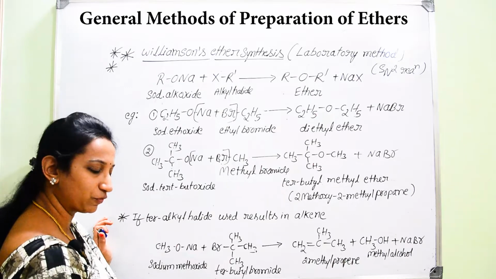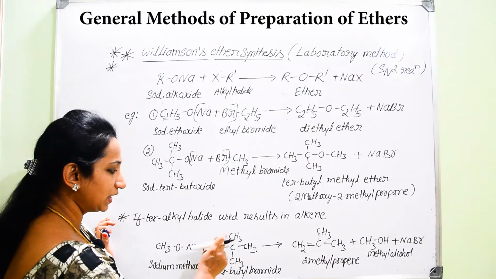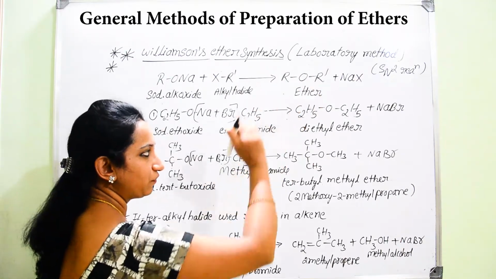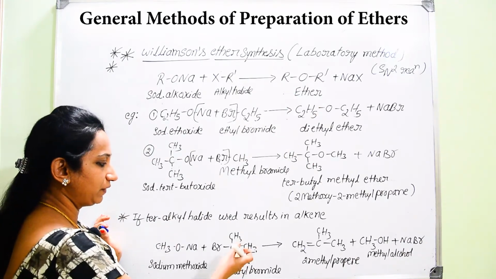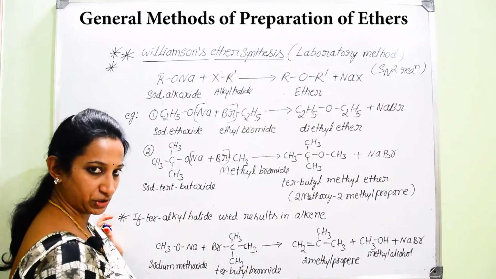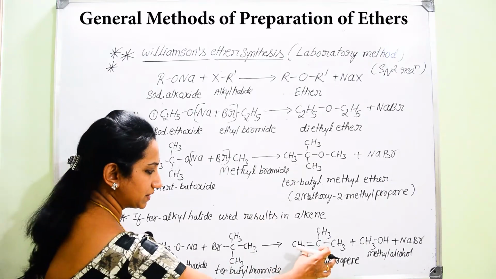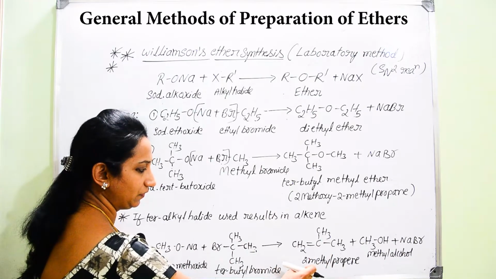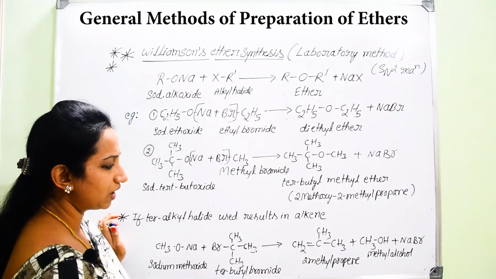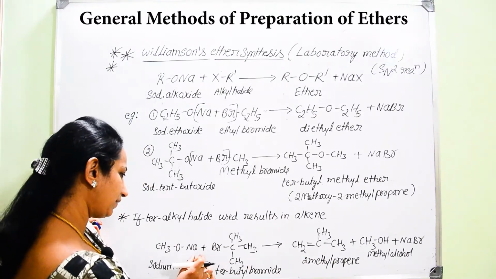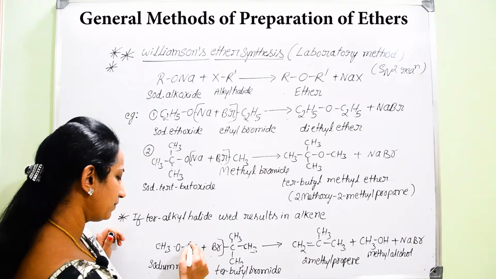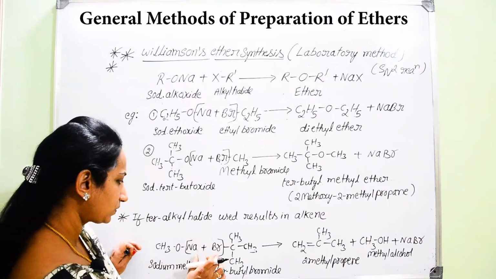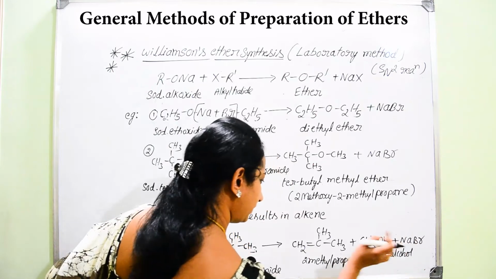So what I said before, if you use tertiary alkyl halide, instead of following either SN2 mechanism or SN1 mechanism, it will easily follow the elimination reaction, so that it results in the formation of an unsaturated compound. Hence, here we can find there is removal of sodium along with bromine, so you will get NaBr.